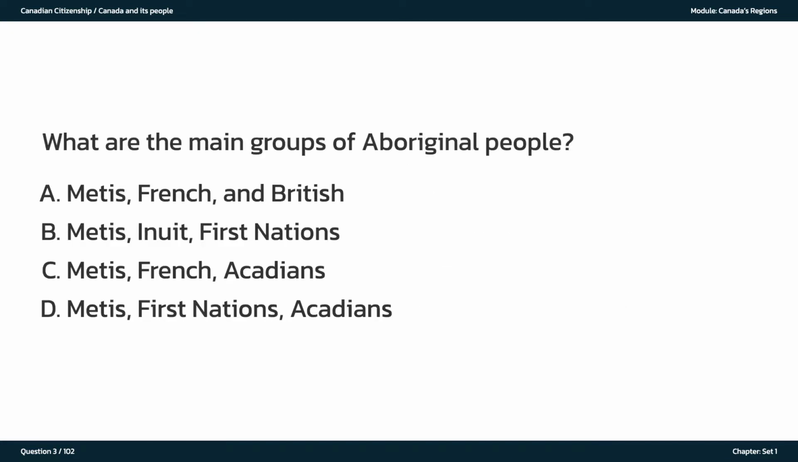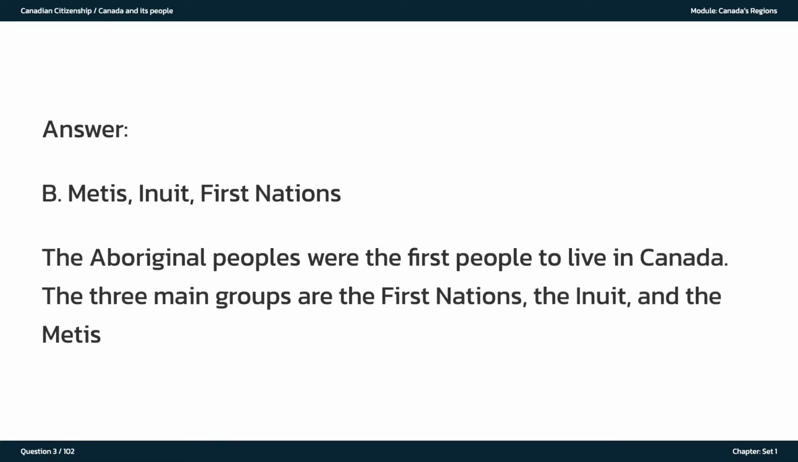What are the main groups of Aboriginal people? A. Métis, French, and British. B. Métis, Inuit, First Nations. C. Métis, French, Acadians. D. Métis, First Nations, Acadians. The answer is B. Métis, Inuit, First Nations. The Aboriginal peoples were the first people to live in Canada. The 3 main groups are the First Nations, the Inuit, and the Métis.